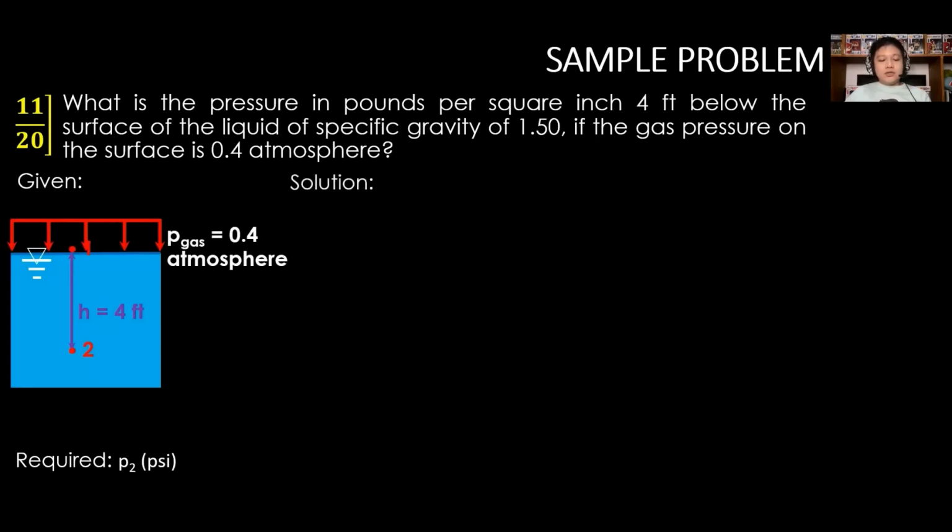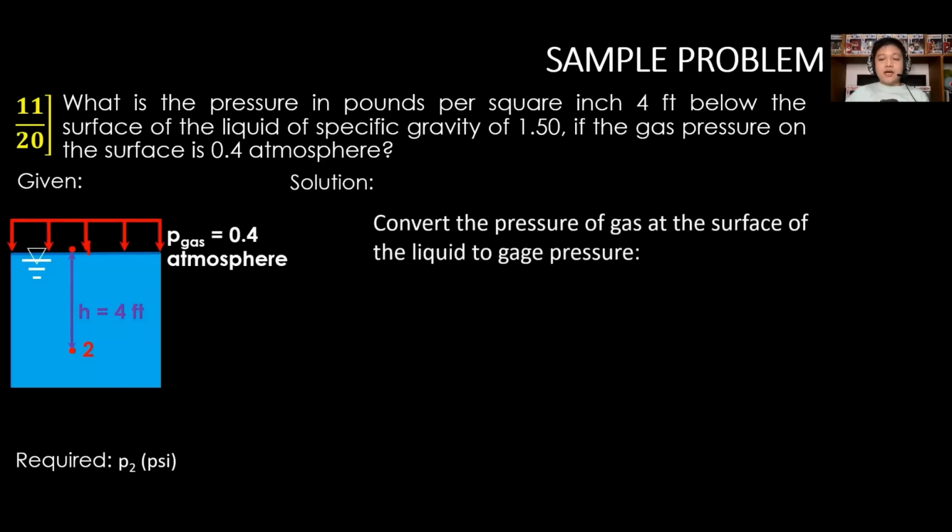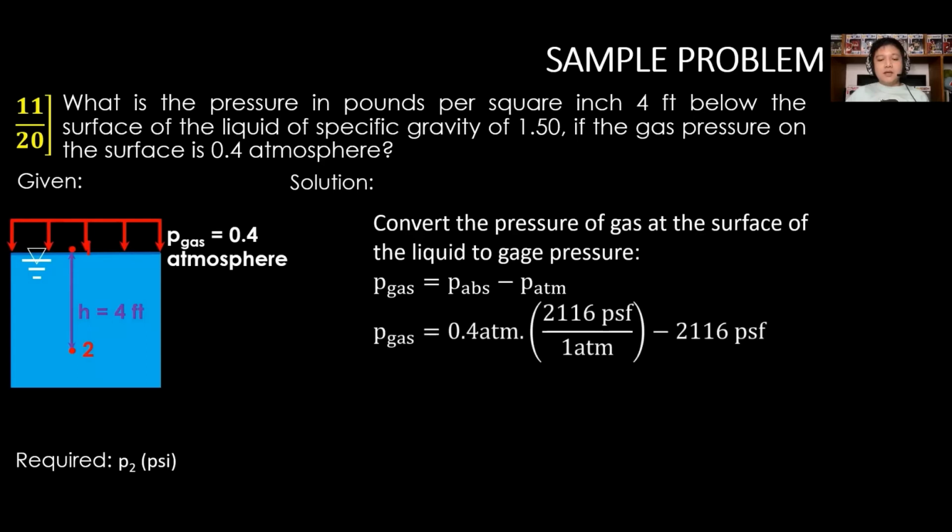For the solution, convert the pressure of gas at the surface of the liquid to gauge pressure, wherein P gas is equal to the absolute pressure minus P ATM. So the pressure of gas is equal to 0.4 atmosphere, then multiply that to our standard values.